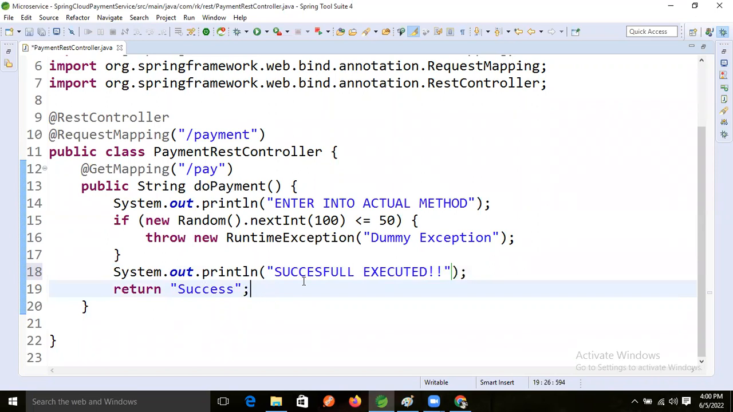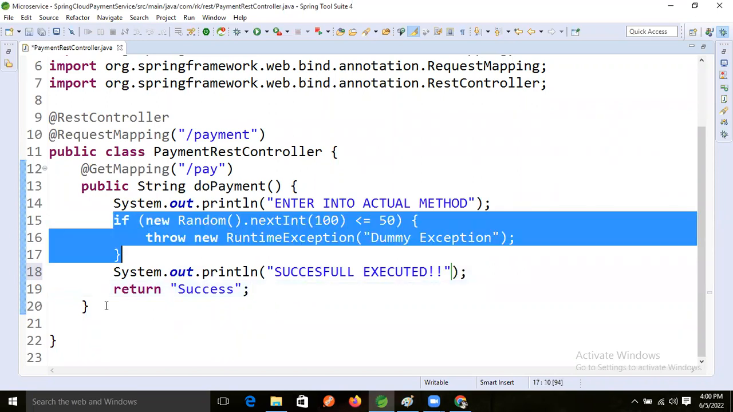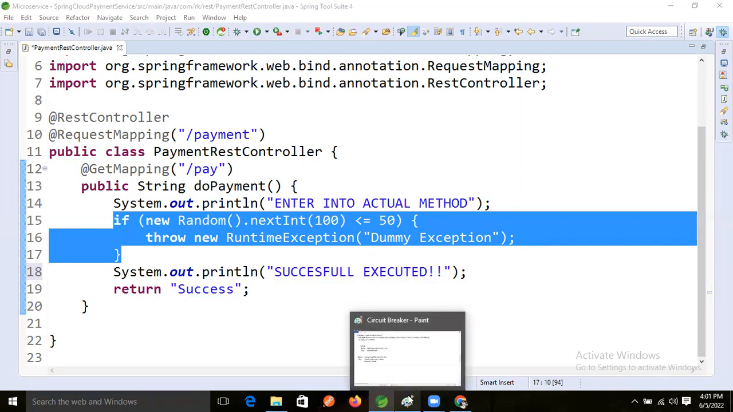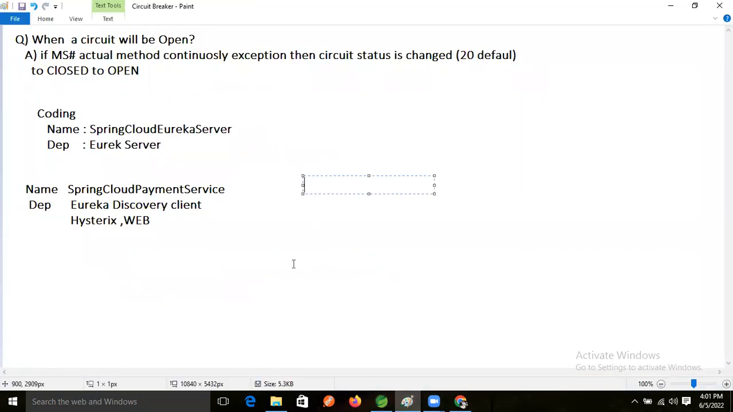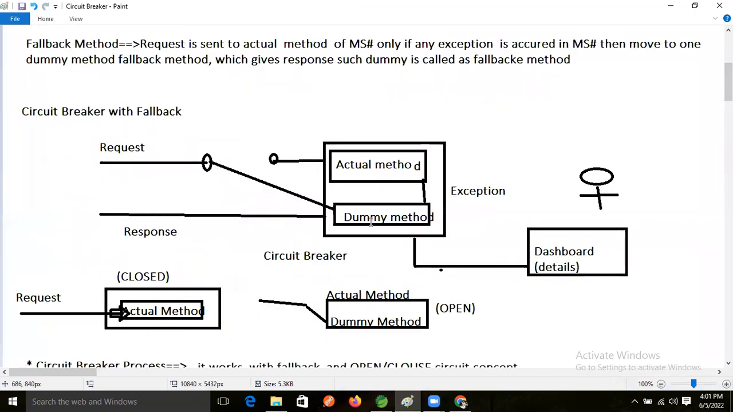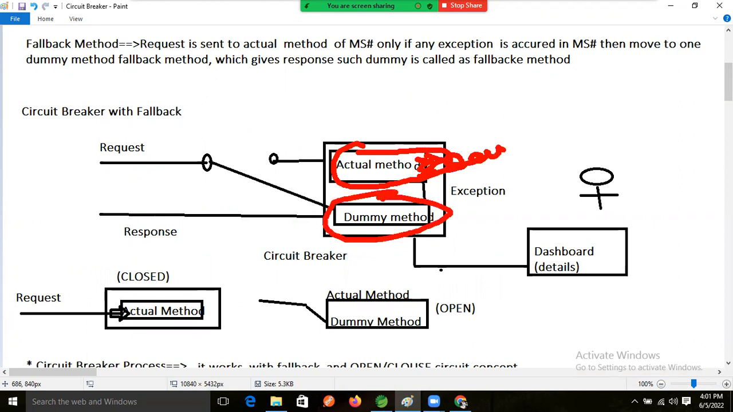But if any exception occurred, then we need to give some alternate way, right? For that purpose, what will we write now? We wrote the actual method, and some condition also. In that condition, if any exception occurred, then the dummy method will execute. Then we need to develop the dummy method also, right?